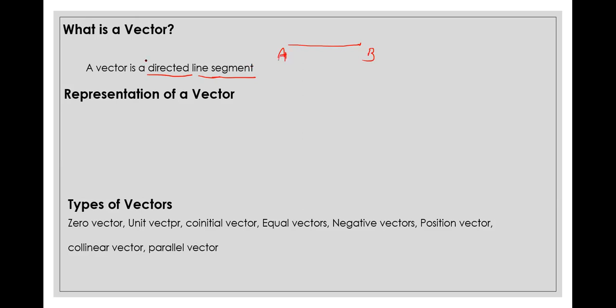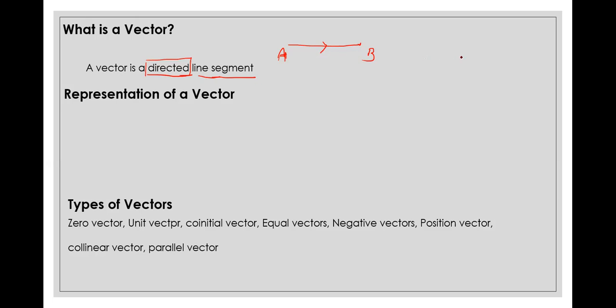Now comes the directed line segment. It means the line segment with a specific direction. Let me take the direction as towards B. So it means from A towards B. The arrow mark is pointing towards B. So it is the AB vector, the directed line segment AB.